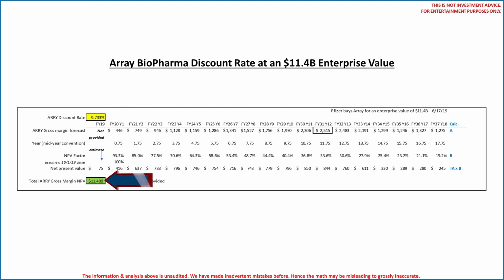We should note Array did not provide a 2019 forecast. We assumed an October 1, 2019 close and assumed $75 million in Q4 2019 gross margin, which seems close considering Array's 2020 gross margin forecast. We see the present value of Array's 2037 gross margin forecast is $245 million. Again, we are ignoring terminal value, but in this case it is 2% of the enterprise value, so likely not material.